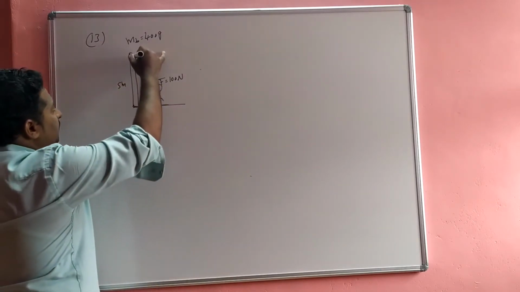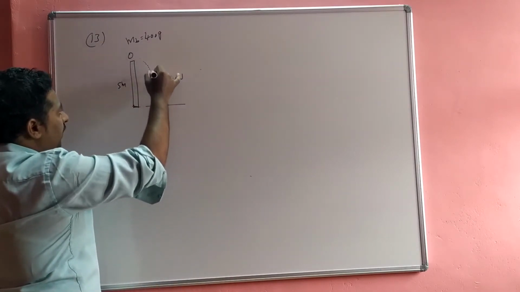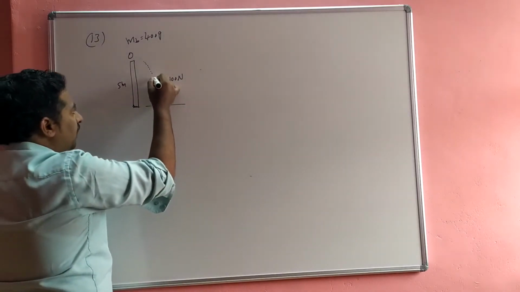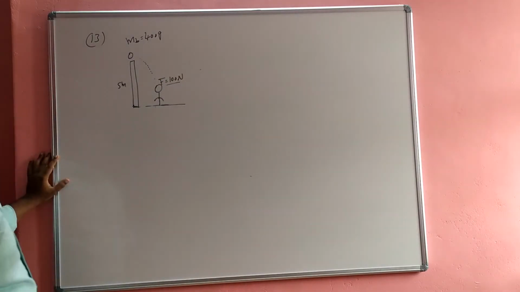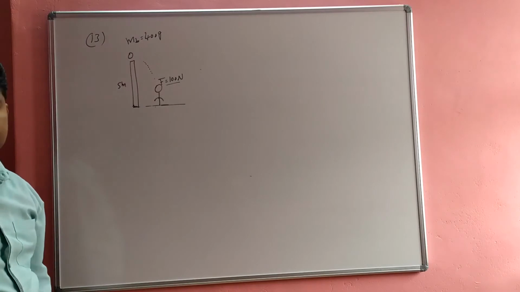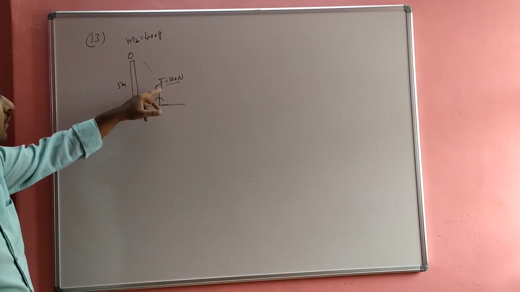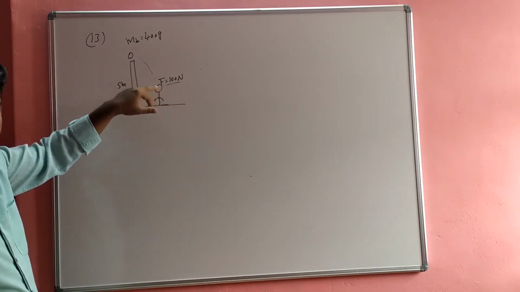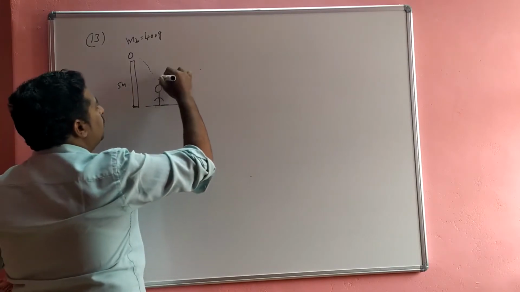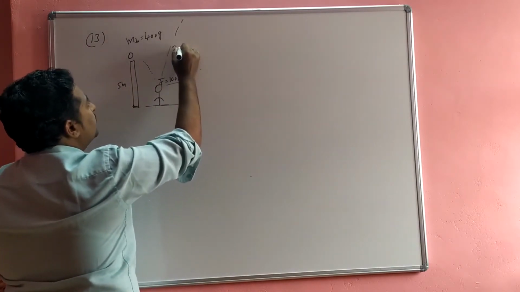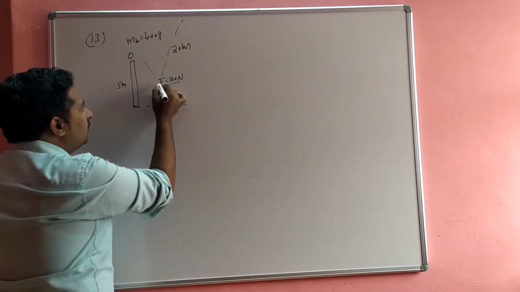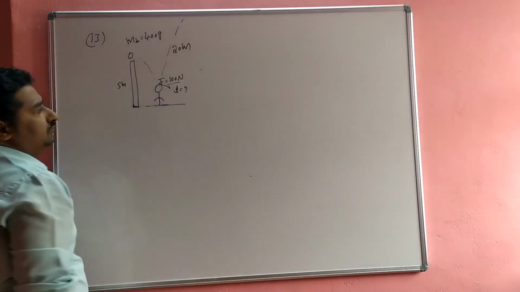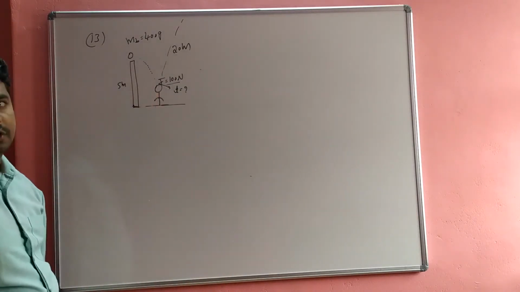The ball is moving downward, and another boy is standing on the ground and hits it with the force 100 Newton. The ball mass is 400 gram. Okay, so this boy hits the ball up to 20 meter. Then how much time is the ball in contact with the bat? So this is the question.